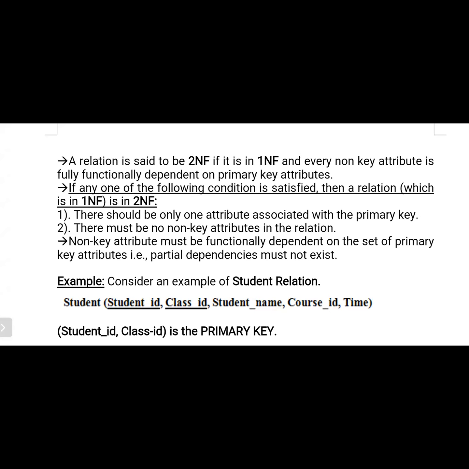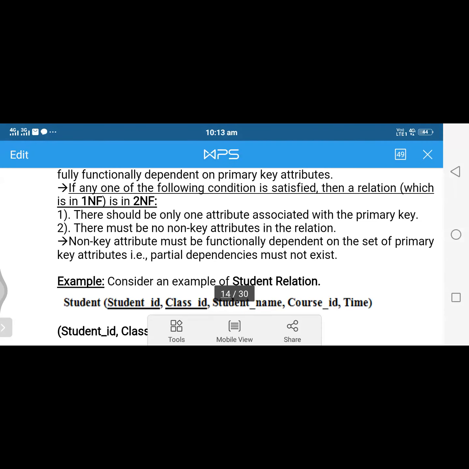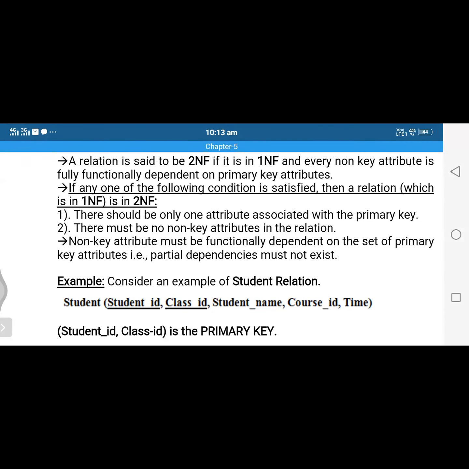Every non-key attribute is fully functionally dependent on the key. Fully functionally dependent means we should use the total set of keys, whether it is a candidate key, composite key or super key, whatever it may be. We should be fully functionally dependent upon the primary key attributes.